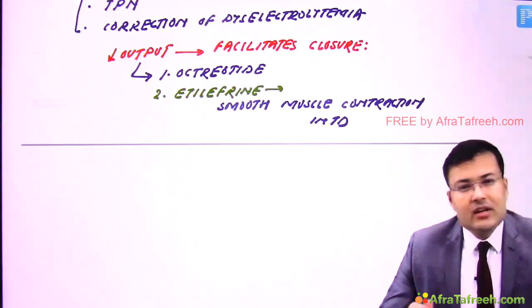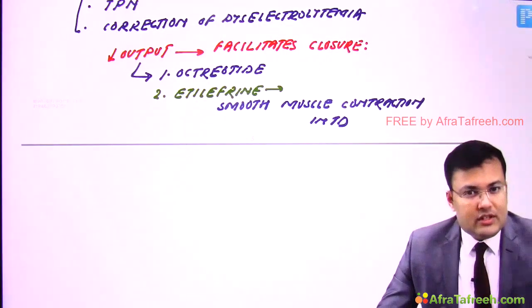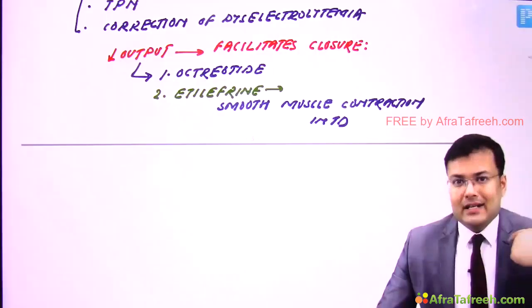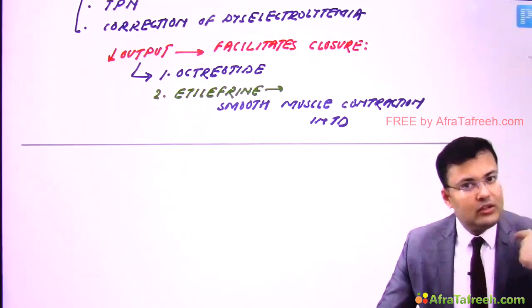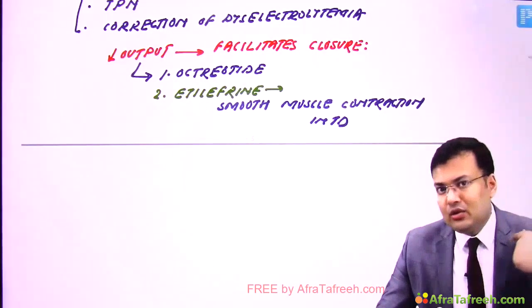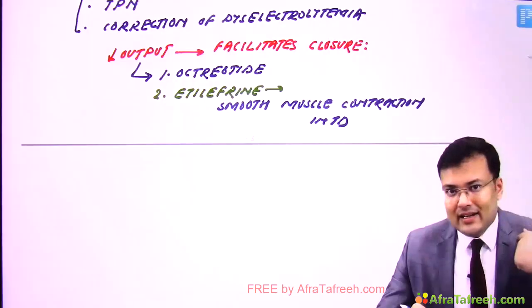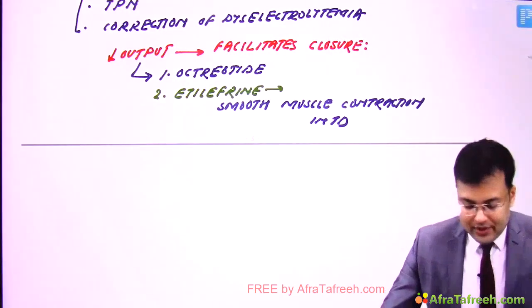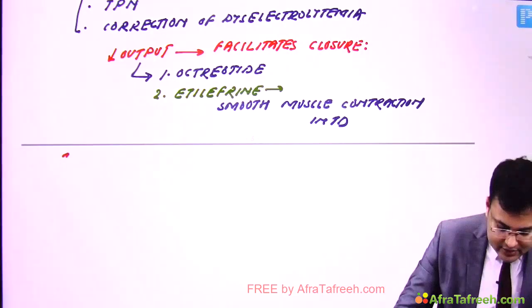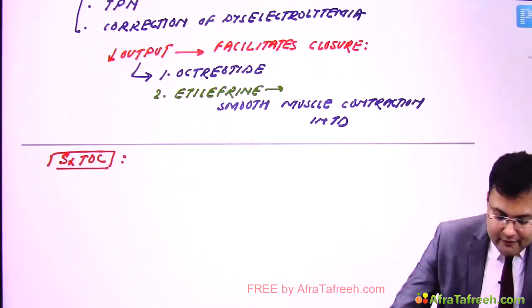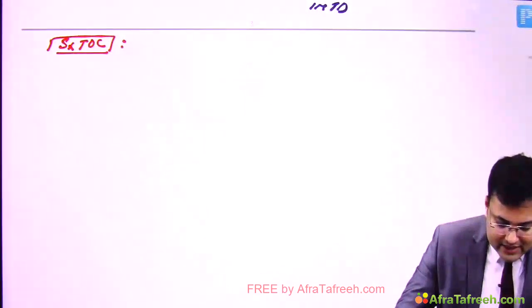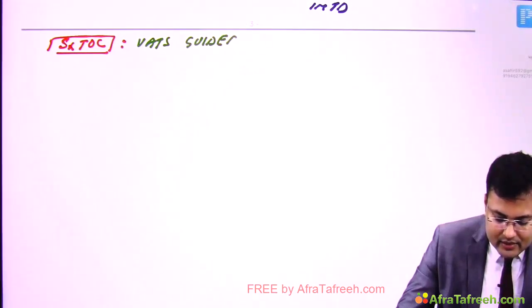Now, what's the surgical treatment of choice? Surgical treatment is performed via VATS. We perform video assisted thoracoscopy and we ligate the thoracic duct. So, the surgical treatment of choice is VATS guided thoracic duct ligation.